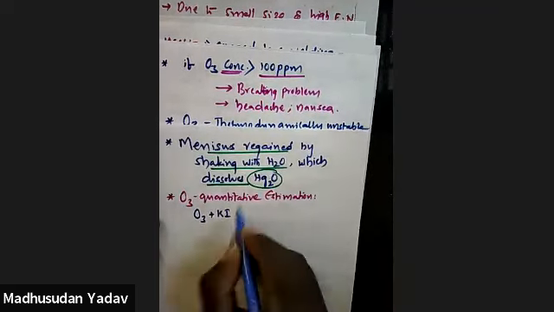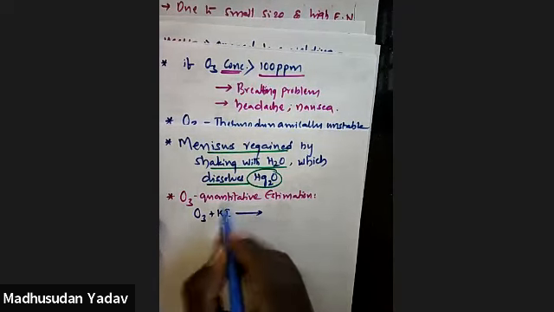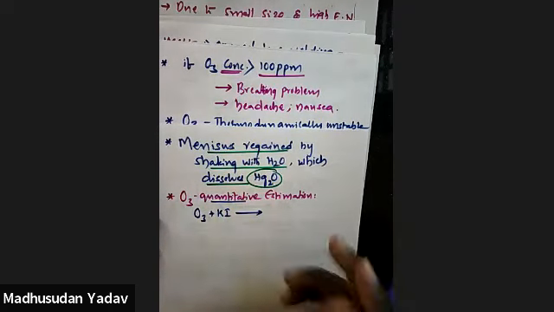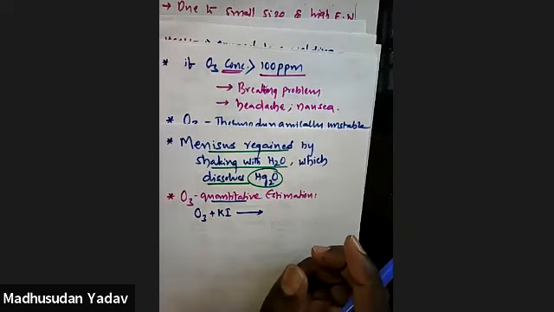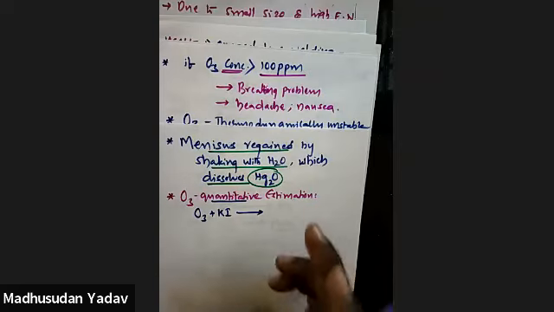I am not writing the balanced equation, just this. What is a quantitative method? That means in an unknown sample, if some ozone is mixed, how do we find the mass of ozone present in that unknown sample?